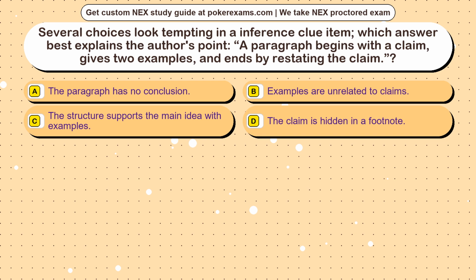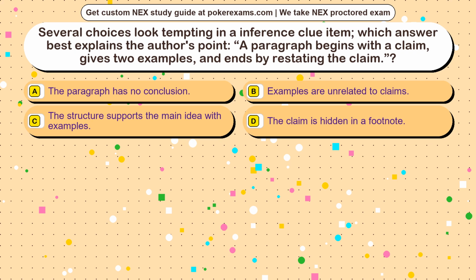Question 12. Several choices look tempting in an inference clue item. Which answer best explains the author's point? A paragraph begins with a claim, gives two examples, and ends by restating the claim. Option A. The paragraph has no conclusion. Option B. The examples are unrelated to claims. Option C. The structure supports the main idea with examples. Option D. The claim is hidden in a footnote.